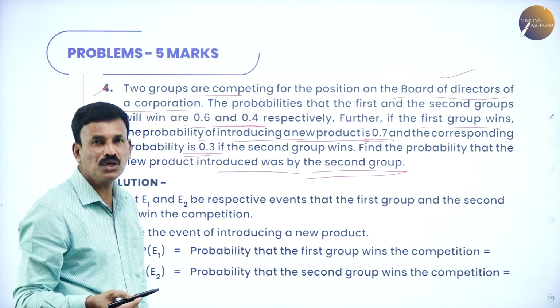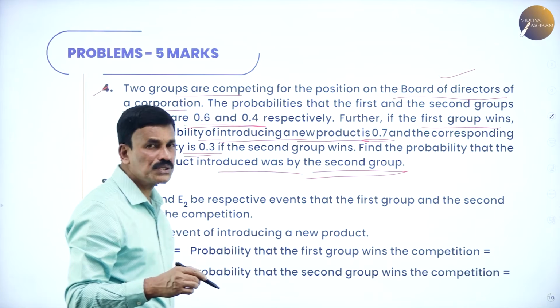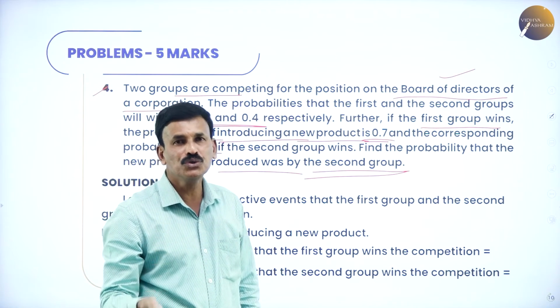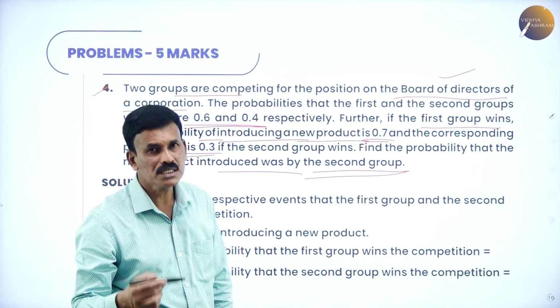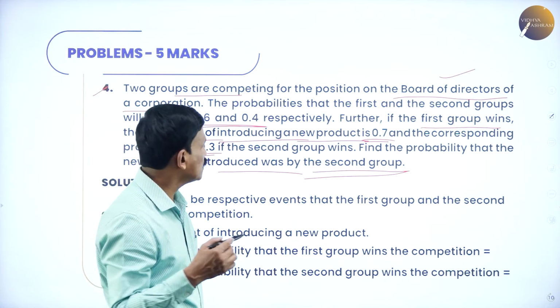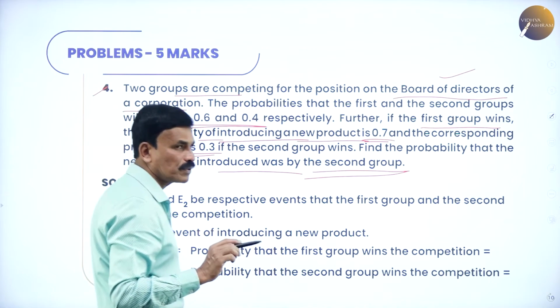Now, we have to find out the new product introduced by the second group. What is the probability that the new product introduced is from the second group? Okay, you followed what the problem is. This is a very simple problem.